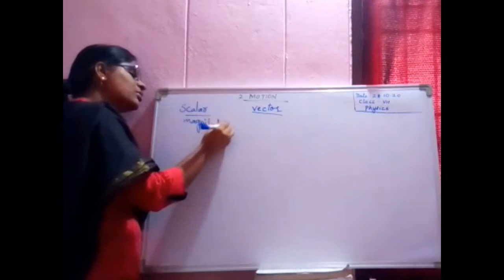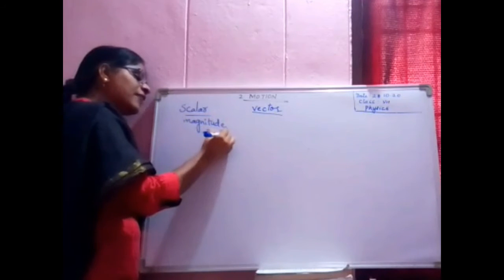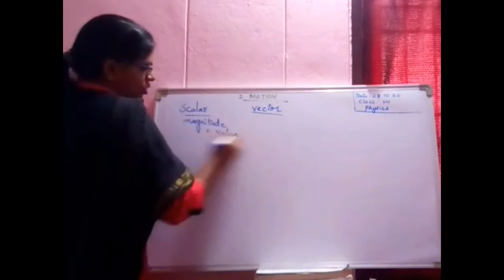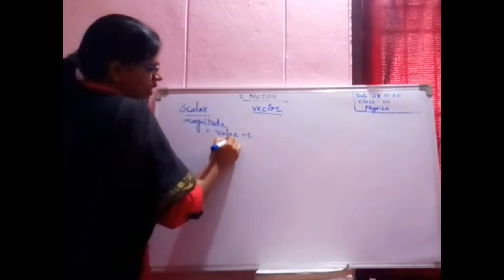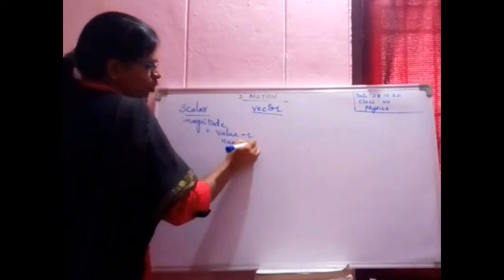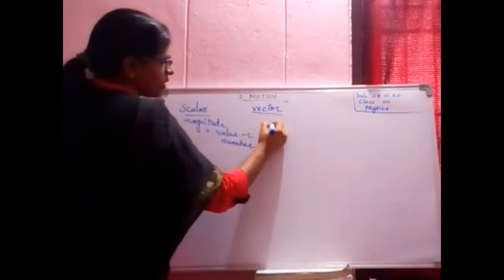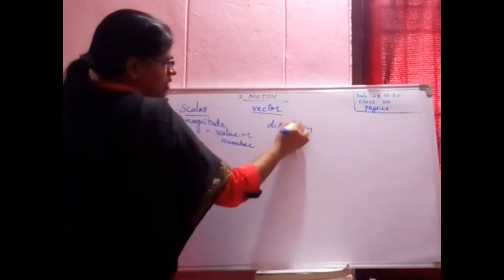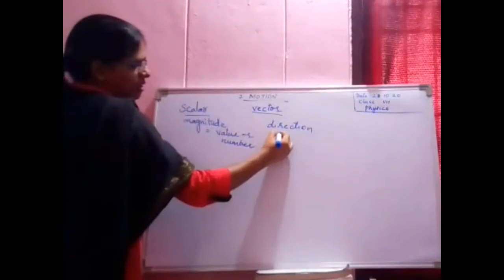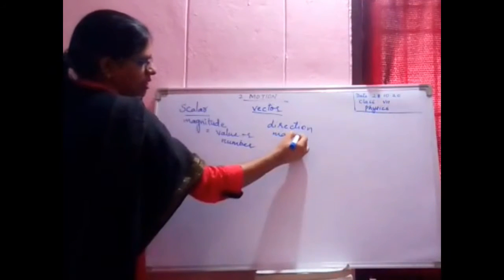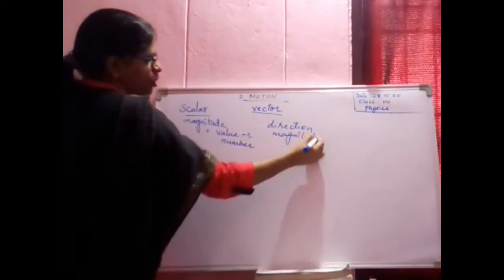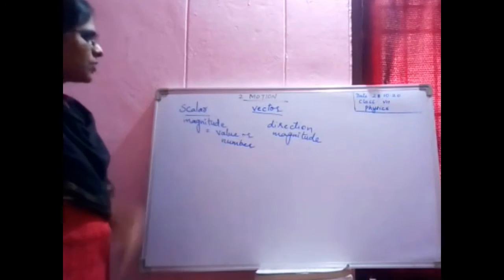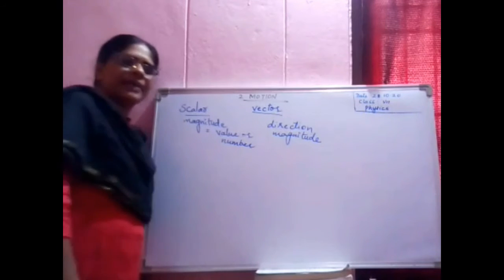Magnitude means a value, a numerical value, or you can call it a number. Direction. Magnitude means a value.